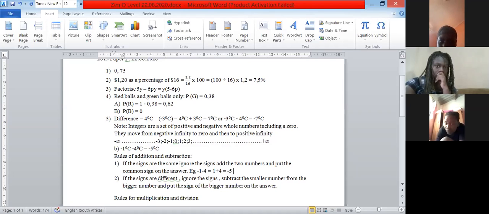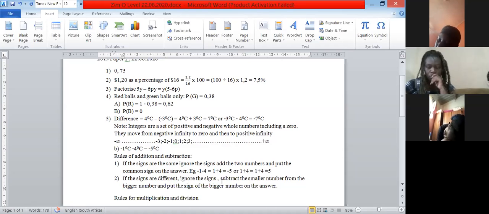The same applies to 1 plus 4, it is equal to 5. Do you get it? So if the signs are the same, add the two numbers, put the common sign on the answer. If the signs are different, ignore the signs, subtract the smaller number from the bigger number, and put the sign of the bigger number on the answer.